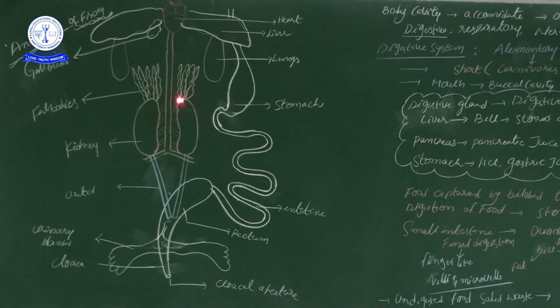Here frog belongs to amphibia na? So amphibia is a vertebrate. Vertebrate organisms are all eucoelomates. The real coelom we find is filled with several organ systems. So what are the organ systems we see in our body? The same organ systems we see, but the arrangement is different because of the body size of the frog. A lot of difference from the human being.